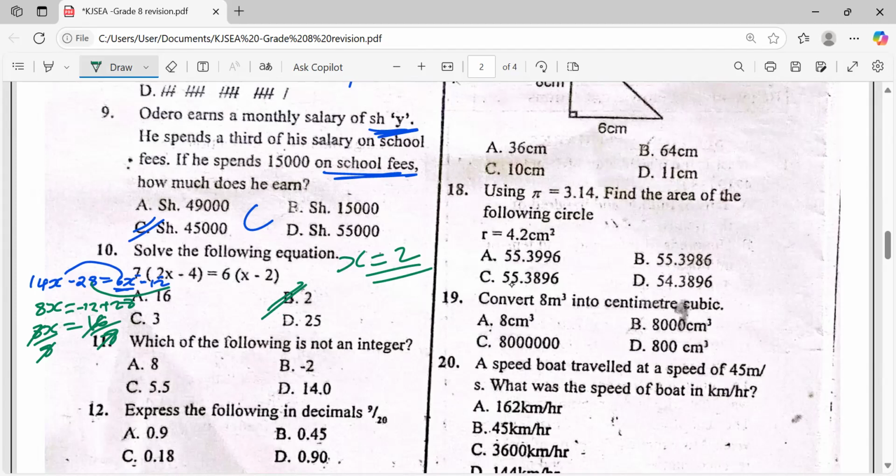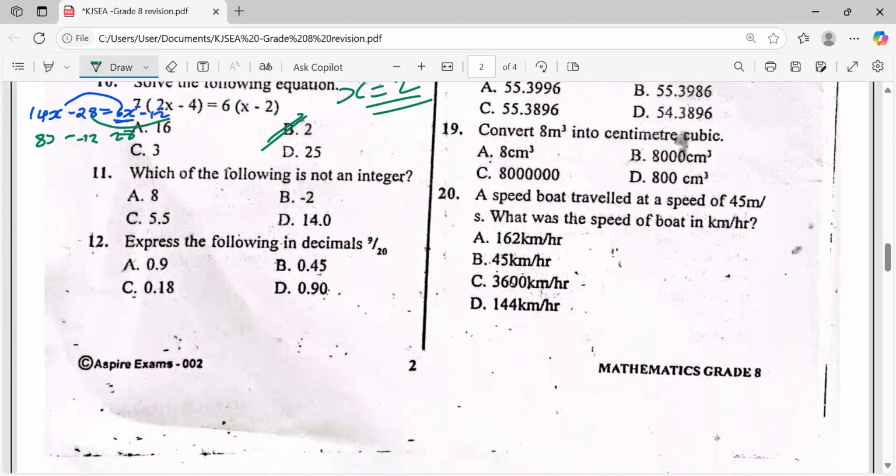Let's move to question number 11. How will we calculate this question number 11? Which one of the following is not an integer? Number 1. Which one is not an integer there? Is 8 an integer? What did we say about an integer? What is an integer? Let me have a definition of integer.